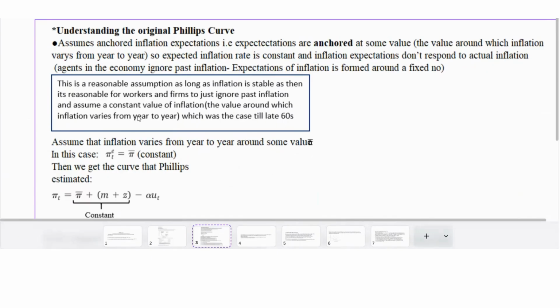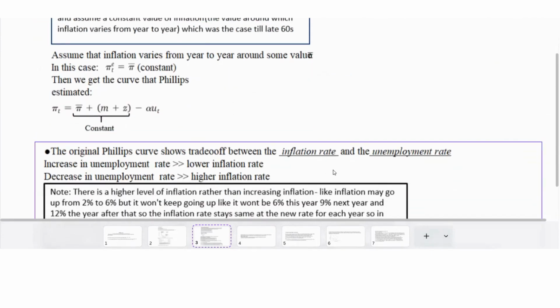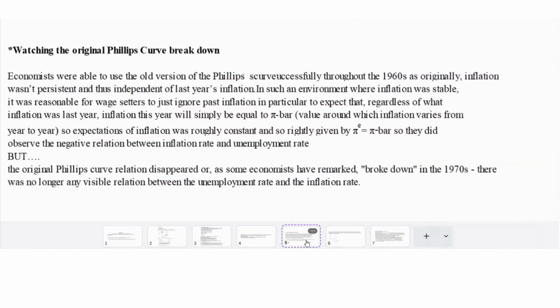So wage setters, when forming inflation expectations, just ignored last year's inflation and assumed expected inflation was just equal to pi bar. They formed the expectation of inflation around a fixed number, the value around which inflation varied from year to year. So we had anchored inflation expectations, which gave us the original Phillips curve as a trade-off between inflation rate and unemployment rate.